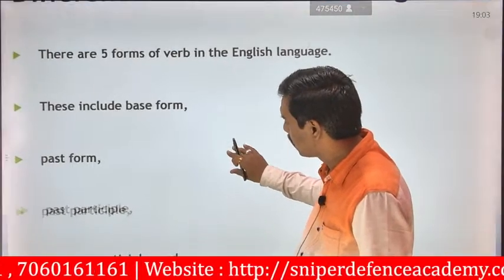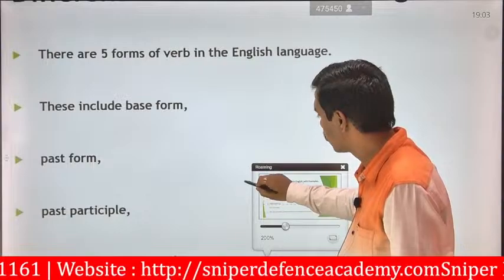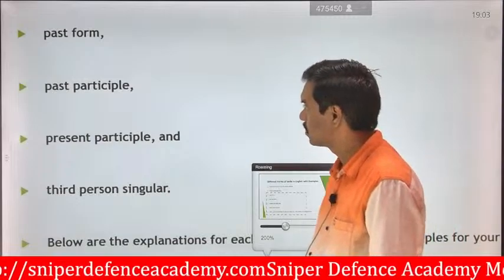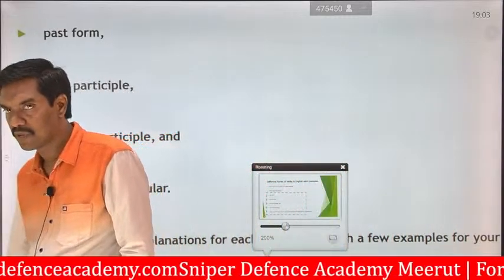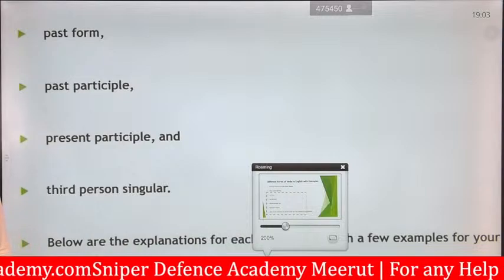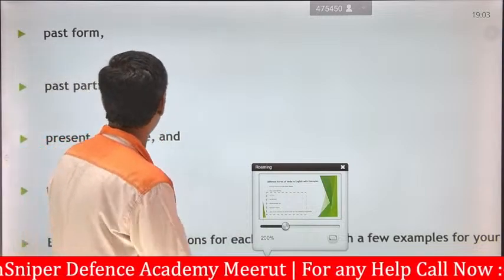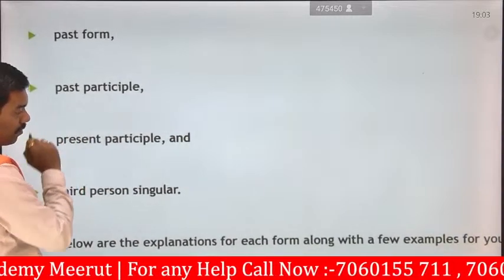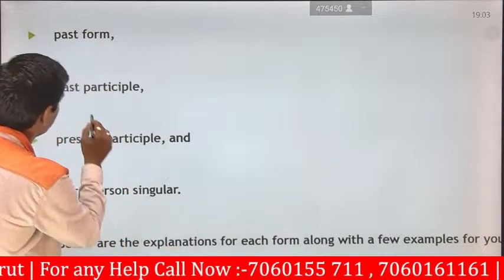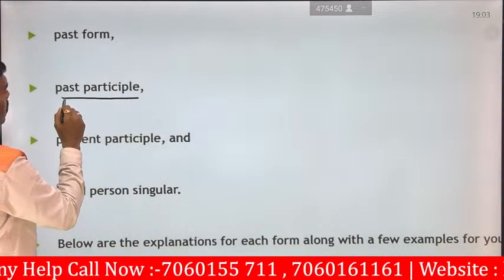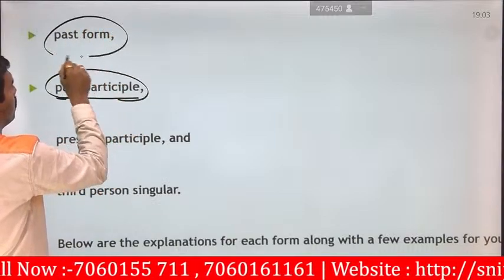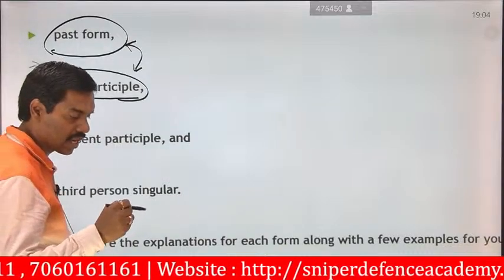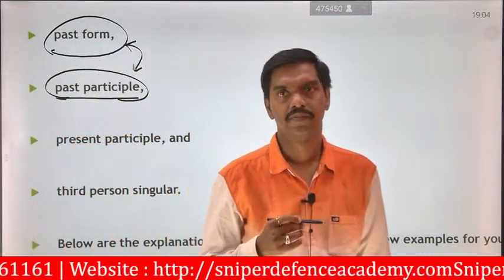The third one is the past participle. What is past participle? The past participle is also similar to the past form. So both remain the same. Only a slight difference takes place.